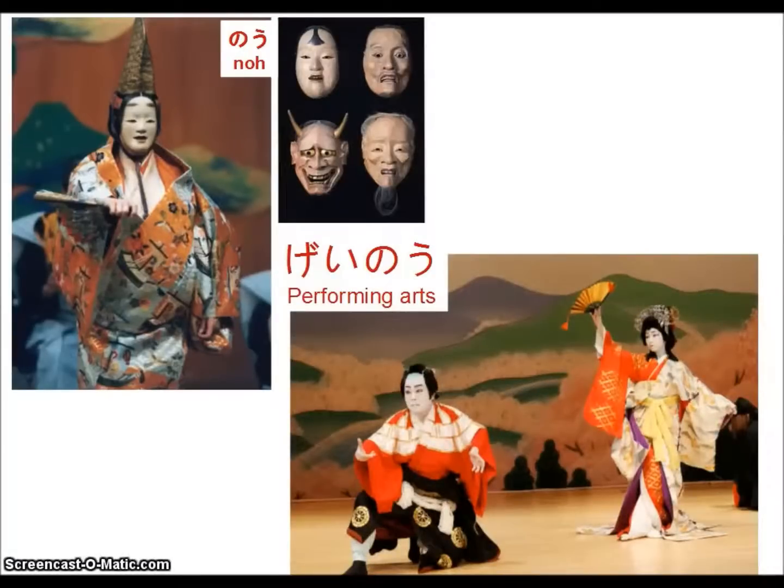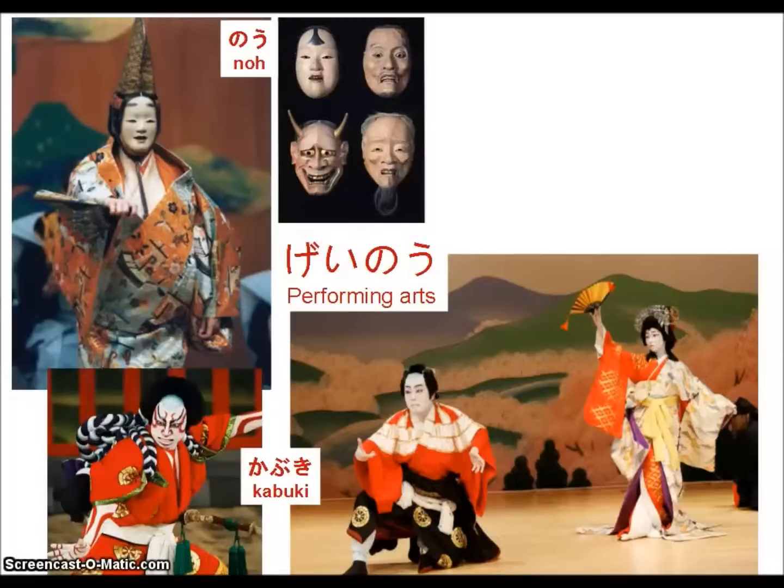The more famous one that you might have heard of is called kabuki. And in kabuki they wear very interesting face paints. So their face will be completely white, but they'll have like red markings on their arms and things. And everyone's played by a man, so even that woman in the picture is probably just a young man whose voice hasn't changed yet, so he can play a woman. And these are much more actiony and adventure-y, but they're still usually dramatic, and they're often very, very long. So be prepared to sit tight.